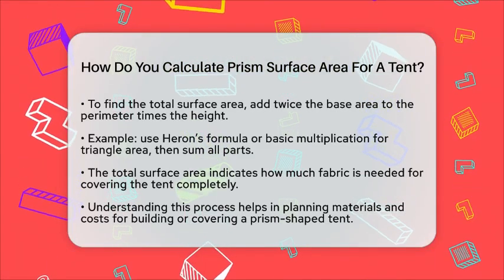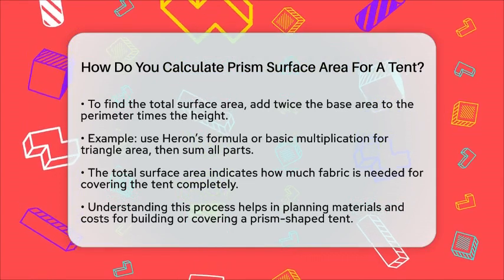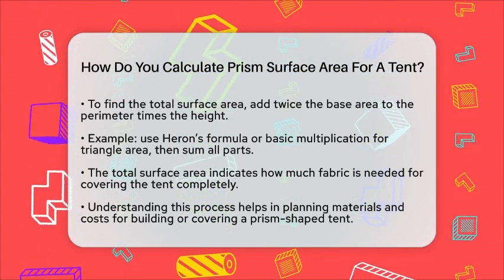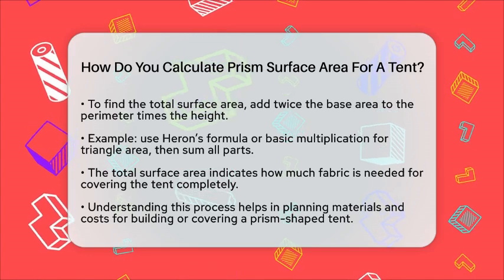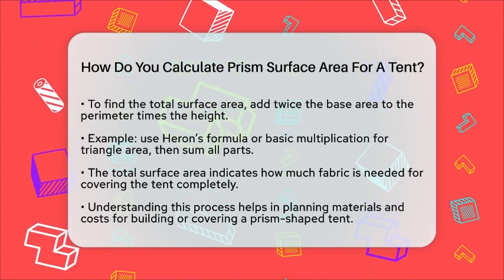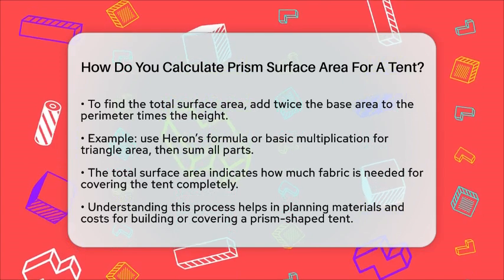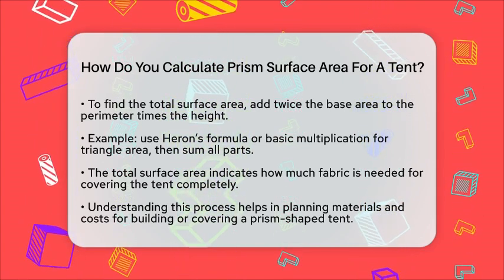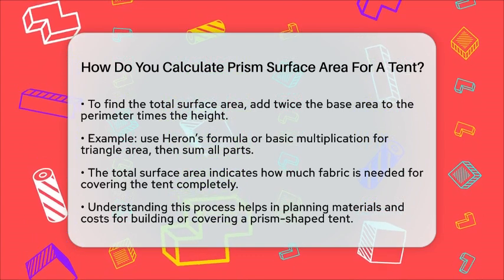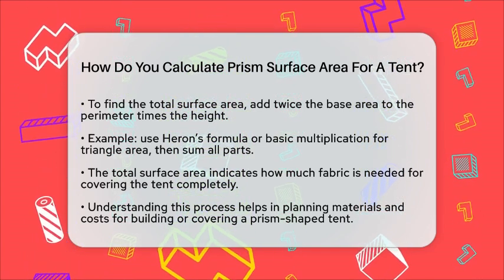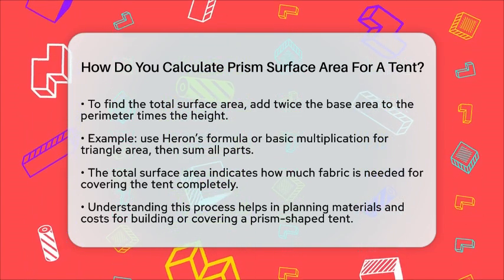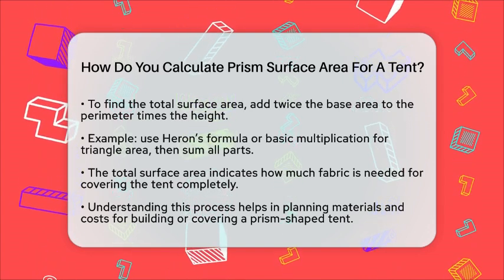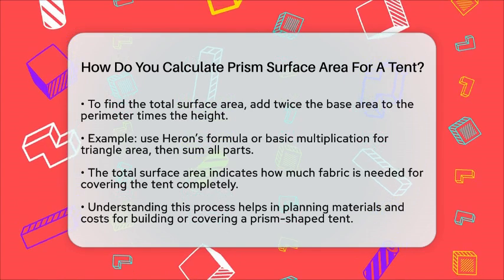This number tells you how much fabric or material you need to cover the entire tent, including the ends and the sides. Knowing how to calculate the surface area makes it easier to plan for materials and costs when building or covering a prism-shaped tent. It also helps you visualize the shape better, understanding how the different parts come together. By breaking the shape into its base and side faces, you can confidently determine the total surface area for any prism-shaped tent.